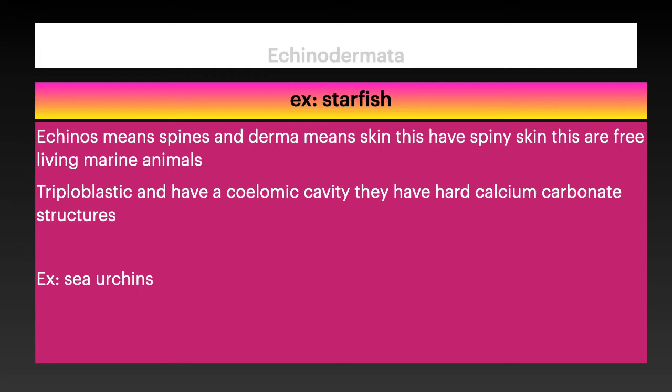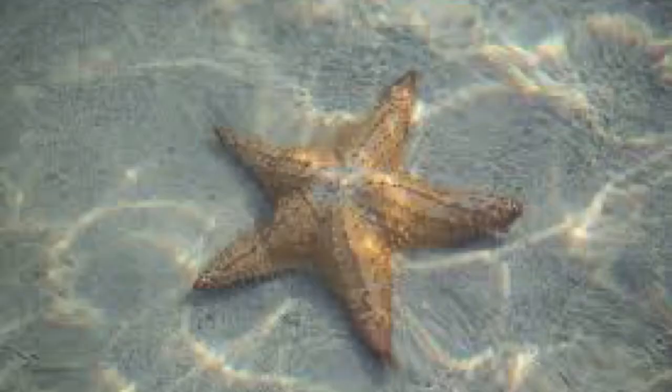They have hard calcium carbonate structures which act as skeletons. A good example we always take is sea urchins and starfish. And in this session, we tried to understand the invertebrates and their phyla.